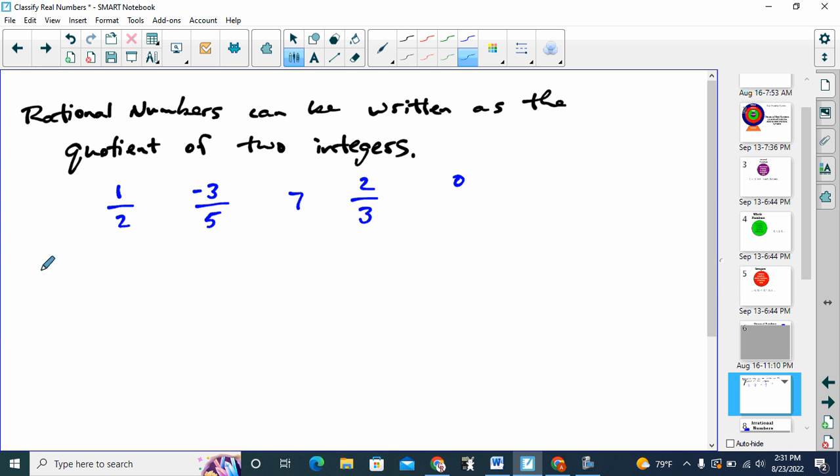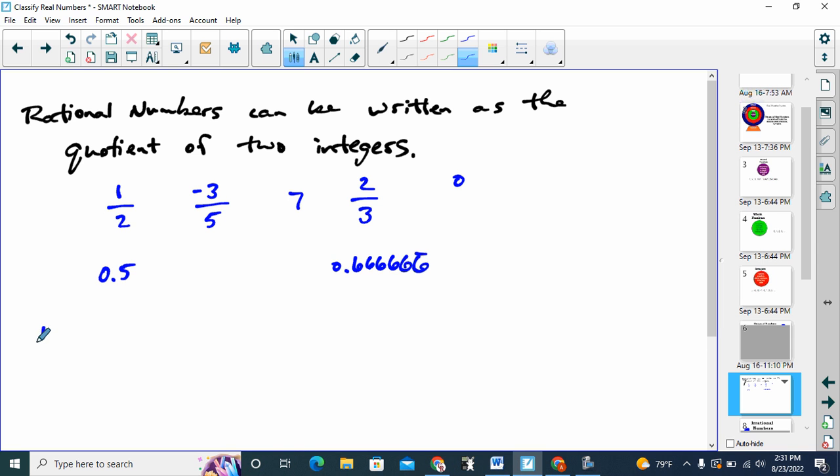Sometimes, instead of fractions, we are given a decimal. 1/2, remember, is the same thing as 0.5, right? Or 2/3 is the same thing as 0.6666666 repeated. So sometimes instead of being given a fraction, we're given a decimal and we're asked, is it a rational number? Or is it, well, we'll talk about in a minute, an irrational number?